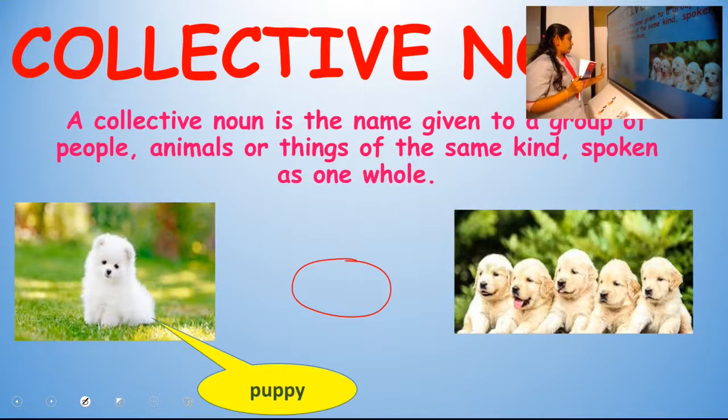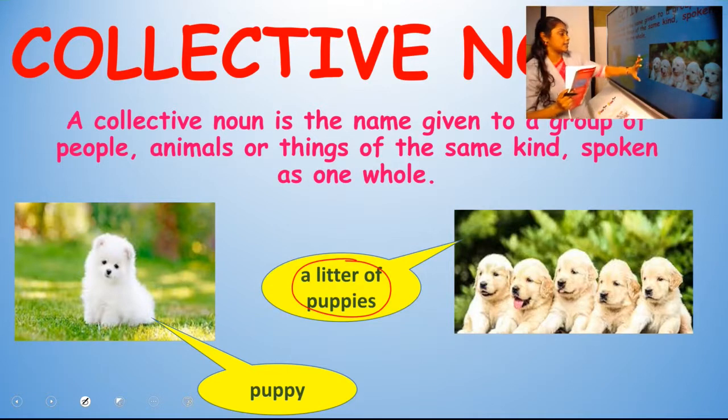The next, puppy is an animal, and a group of animals is on the next slide, a litter of puppies is the collective noun. Clear? So, a collective noun is the name given to a group of people, animals or things of the same kind spoken as one whole.